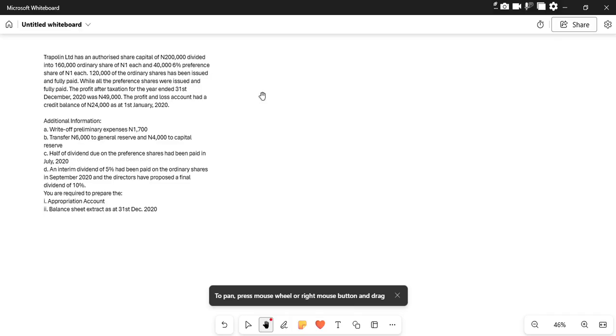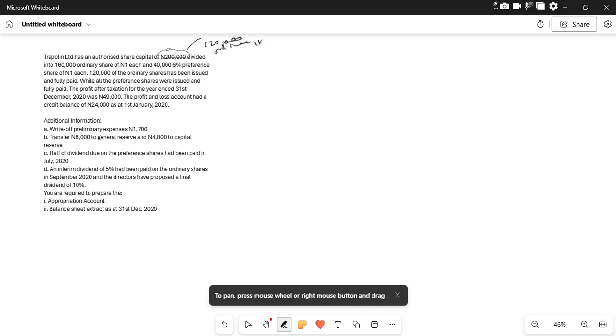So it means that out of this figure of the authorized share capital, we're told that only 120,000 ordinary shares were issued.